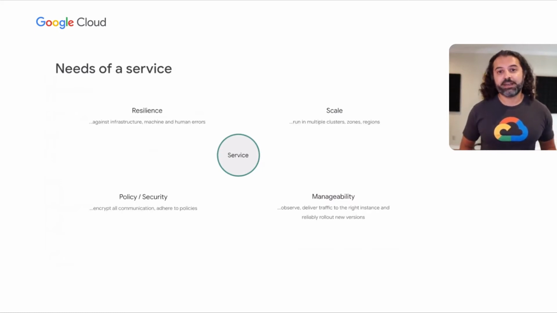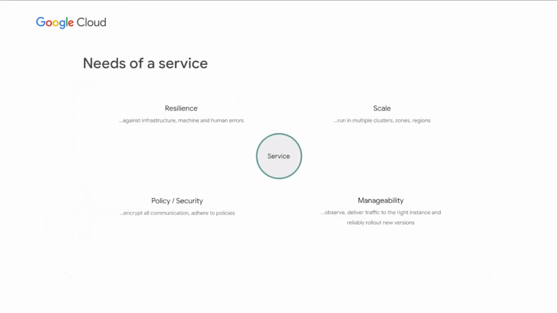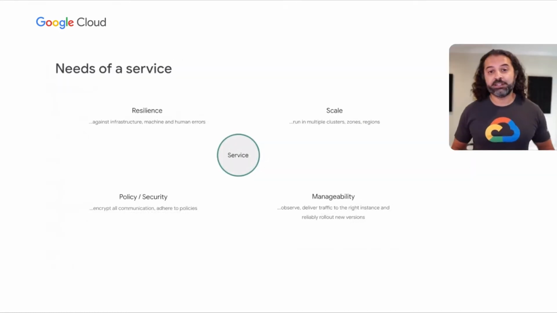And what we mean by that is, by resiliency, I mean that we need to be able to weather the storms against any infrastructure, human, or machine error. Scalability is pretty self-explanatory. We need to be able to run our services on many computers, maybe in many Kubernetes clusters, in a lot of different zones, in many regions. For security, we want to encrypt all traffic, all communication between services, and we want to be able to have the tools to implement policy and enforce policy to and from every single service.